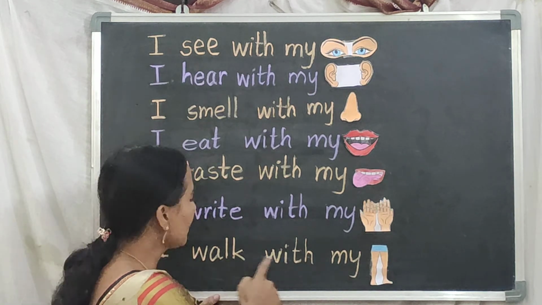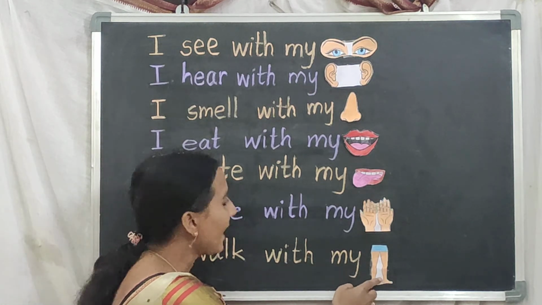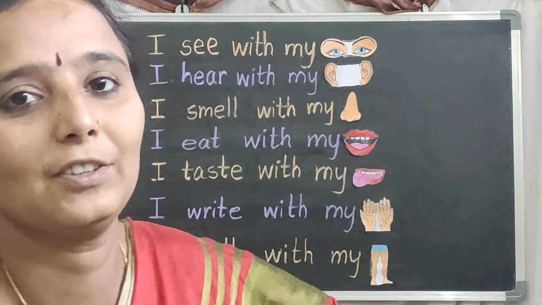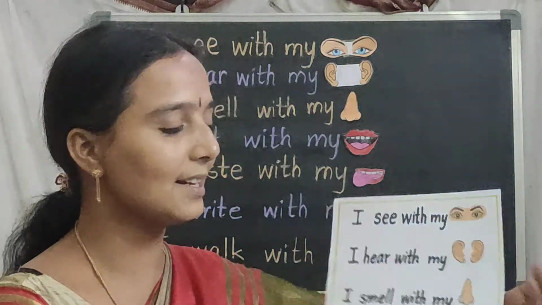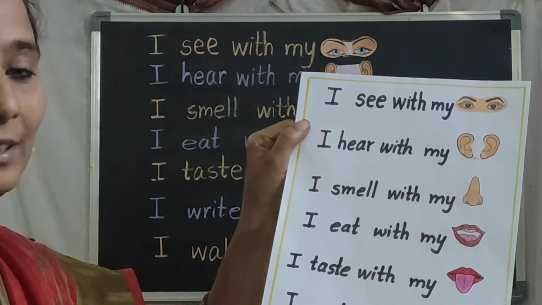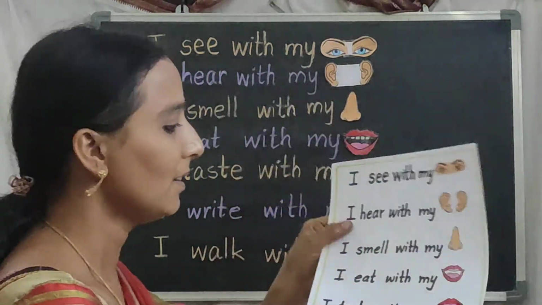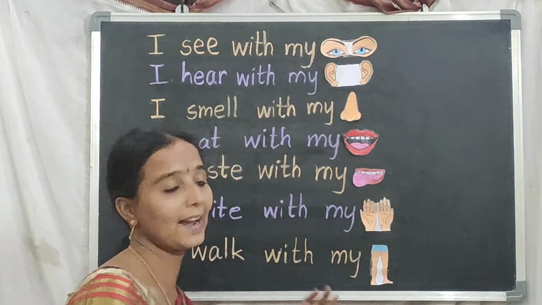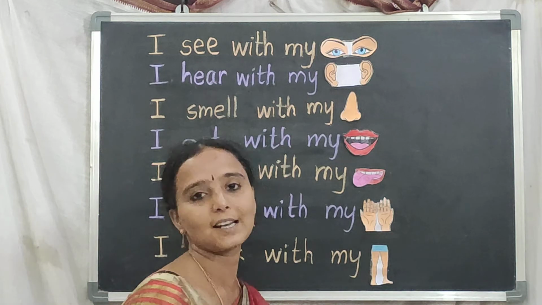I walk with my legs. The same activity I have done, children. Look here. Like this you should do. I have these pictures. That's why I stuck these pictures, children.